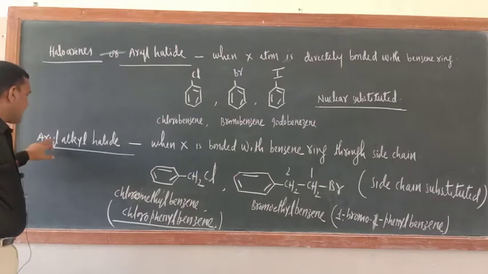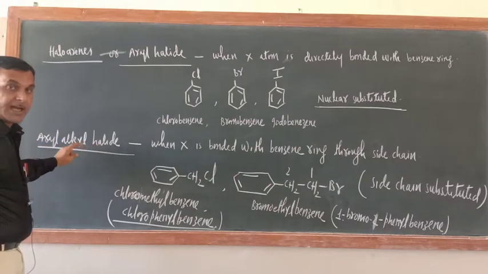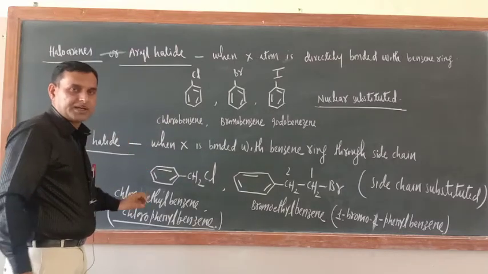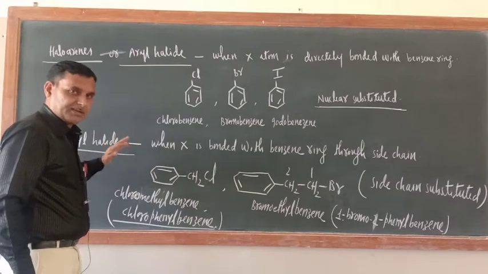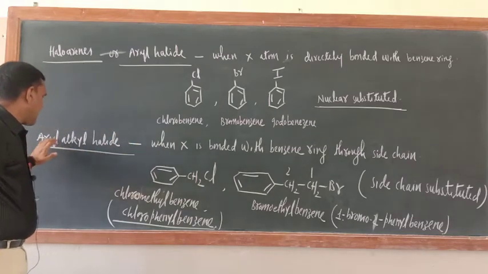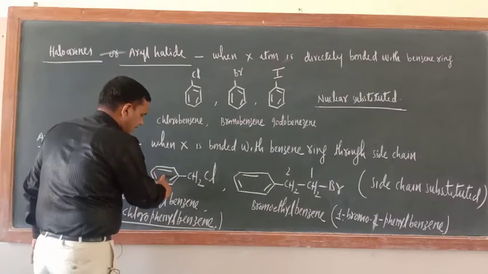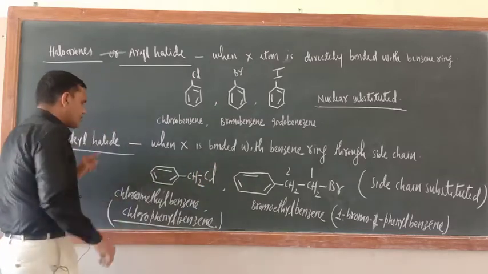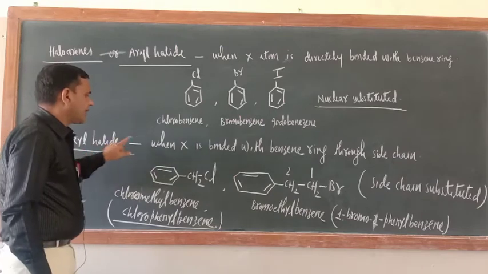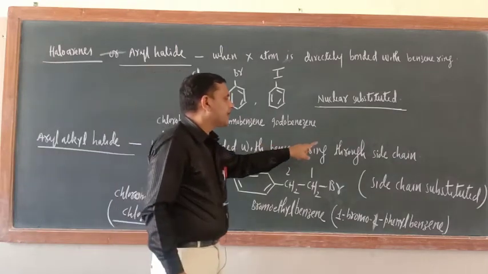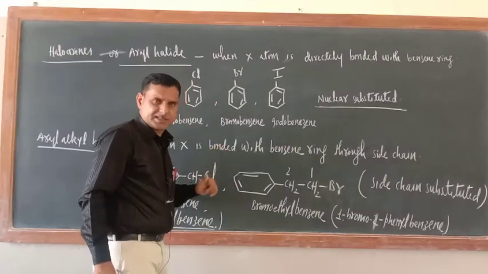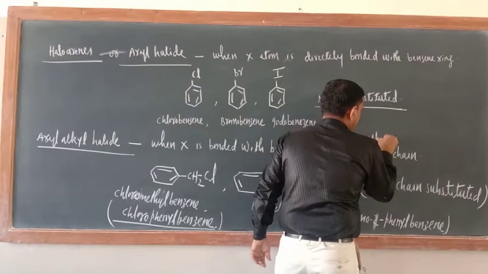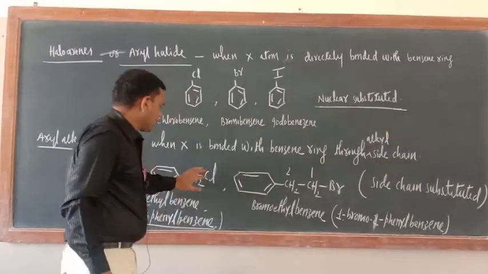Another one is aryl alkyl halide. It is better to distinguish because just now I have seen one NCERT question, a give-reason question. So we should have an idea about aryl alkyl halide also. Just see, this is the aryl group, this is the alkyl group, this is the halide group. Am I correct or not? So actually what are aryl alkyl halides? When X is bonded with the benzene ring through a side chain, an alkyl side chain. Here you can add an alkyl side chain.